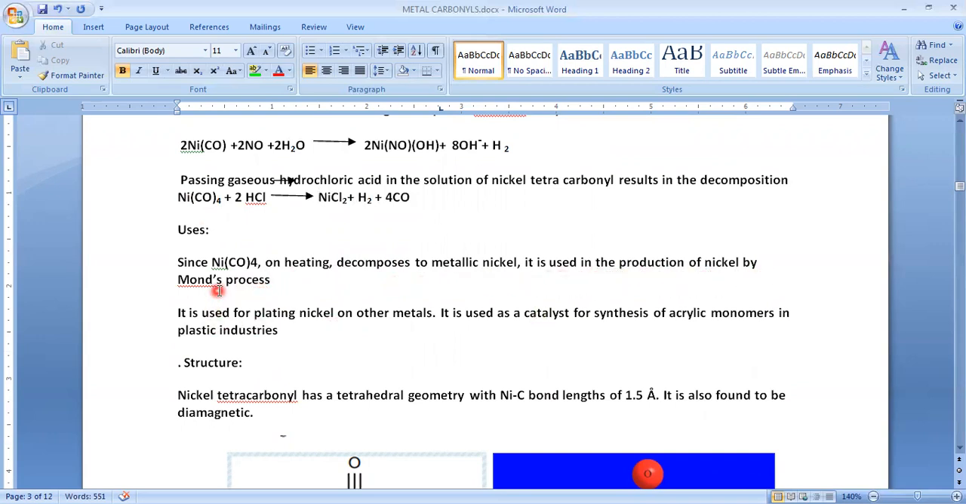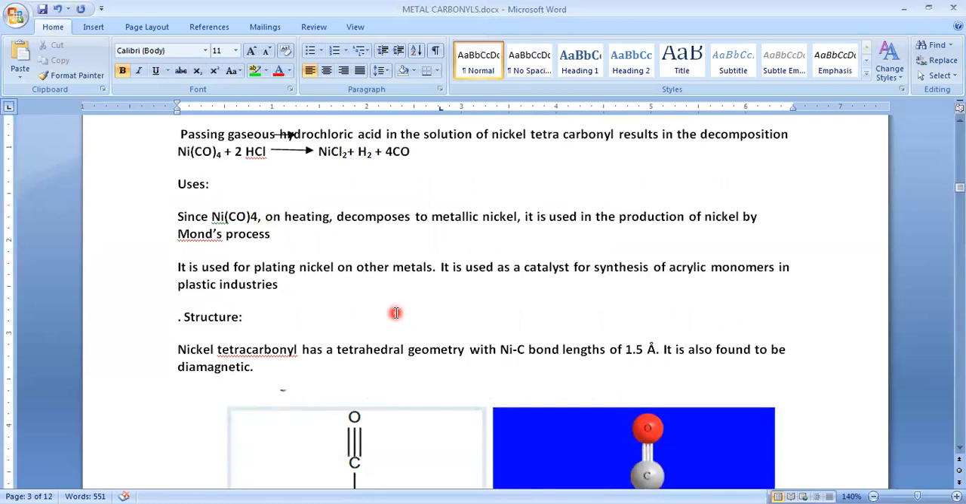In the Mond process, we can prepare nickel from nickel carbonyl. So that means nickel carbonyl is used as an ore to form nickel. Next, it is also used for plating nickel on other metals, that is, coating. I think most of you know about rolled gold. So what is rolled gold? On a silver surface, what do they do? They coat it with gold solution. In that manner, for coating purposes, we can coat nickel on other metals.